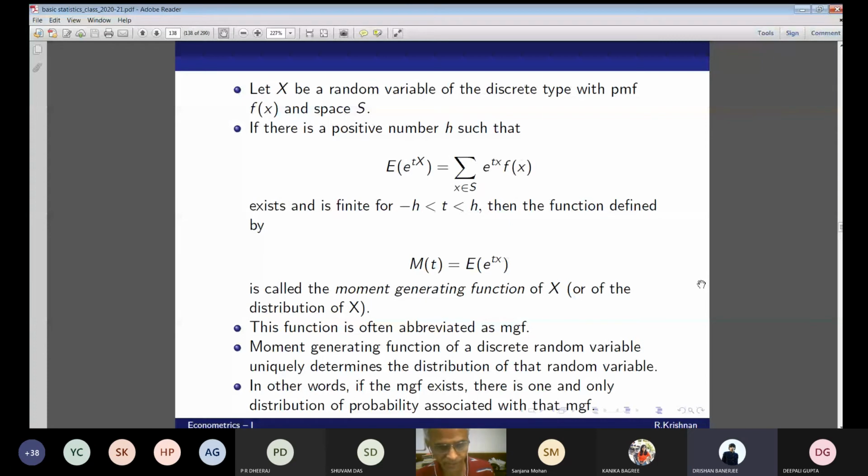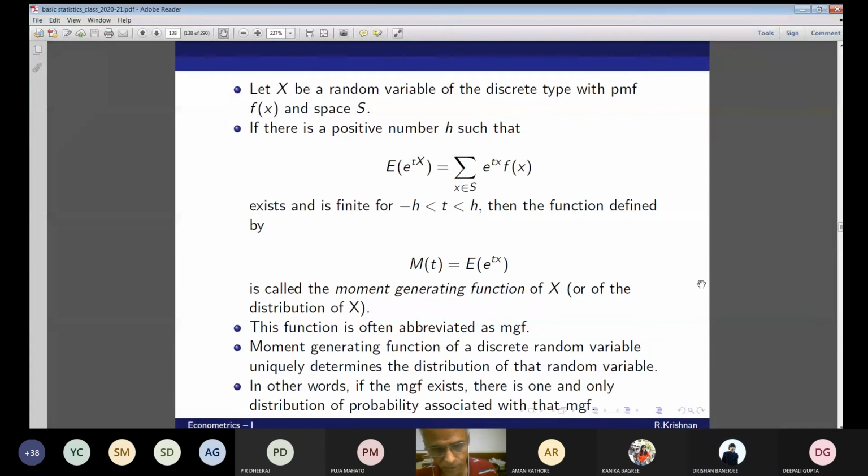Okay, for each positive integer r, we can write M superscript (r) of t equal to summation over x of x to the power r e to the power tx f(x). This is an advantage of the exponential function. Okay, so what is M prime 0 then? It is nothing but the mean, because M prime 0 is nothing but the expected value of X.